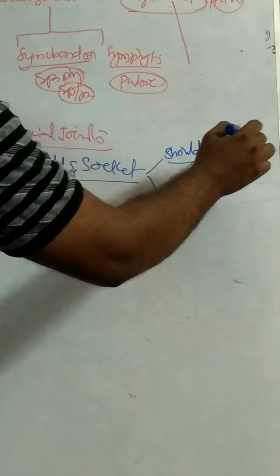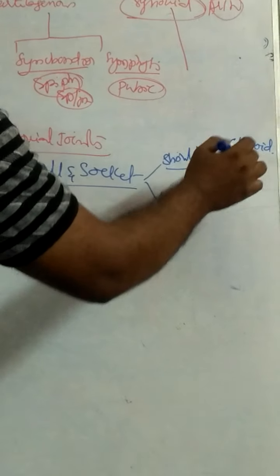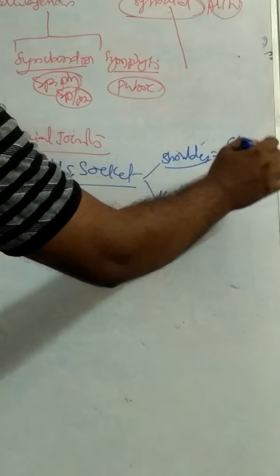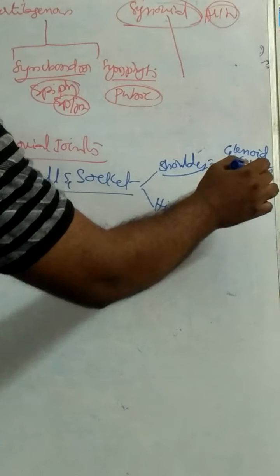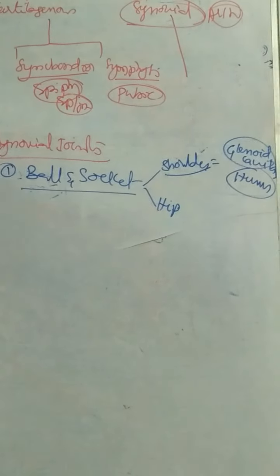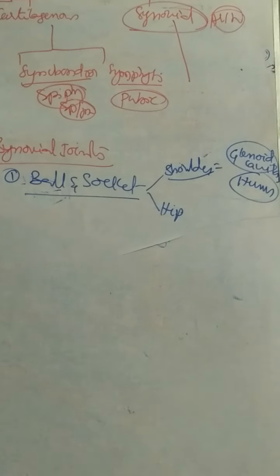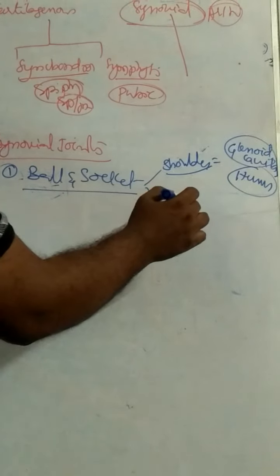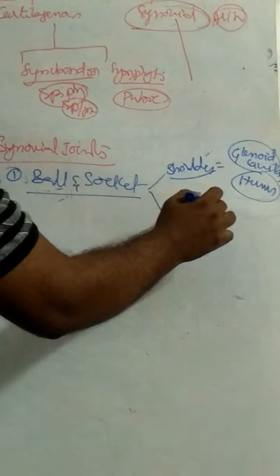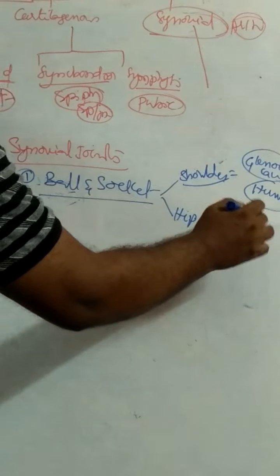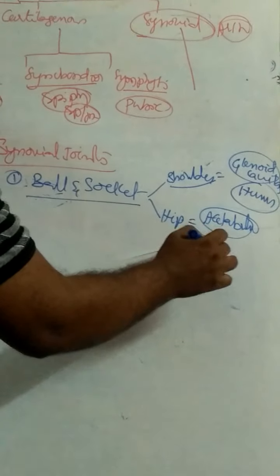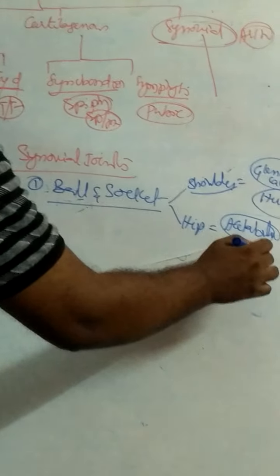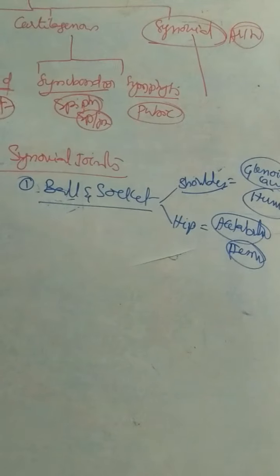Shoulder joint is between the glenoid cavity of the pectoral girdle and the head of the humerus. Hip joint: the acetabulum of the pelvic girdle and the head of the femur form the hip joint.